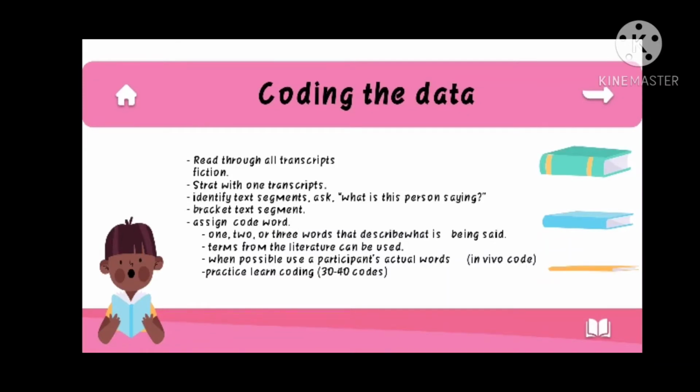In assigning a code word, use the first 1, 2, or 3 words that describe what is being said. The second, terms from the literature can be used. The third, when possible, use a participant's actual words, an in vivo code. And the last is to practice, learn coding 13 until 14 codes.